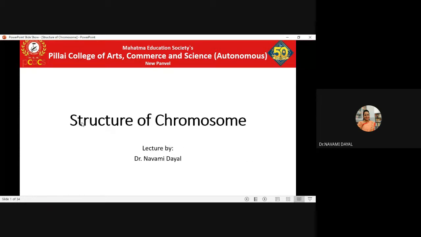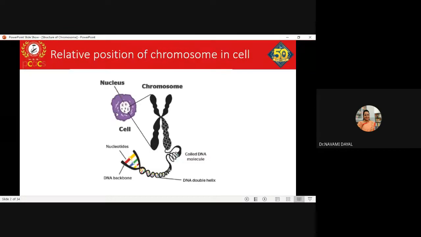Yes. So we will start with the basic part of cytogenetics. Cytogenetics is a field which deals with chromosomes, the study of chromosomes within the cell. The genetics of chromosomes within the cell is nothing but cytogenetics. So before starting this journey of cytogenetics, we start with studying the structure of chromosome. So we all know the relative position of chromosome in the cell.